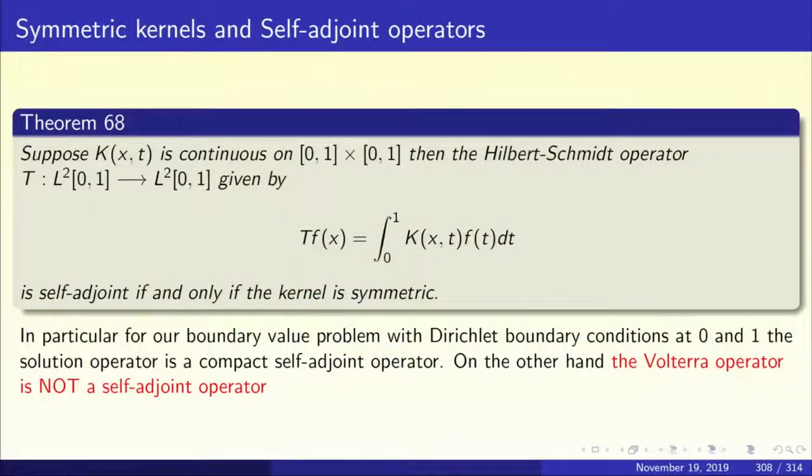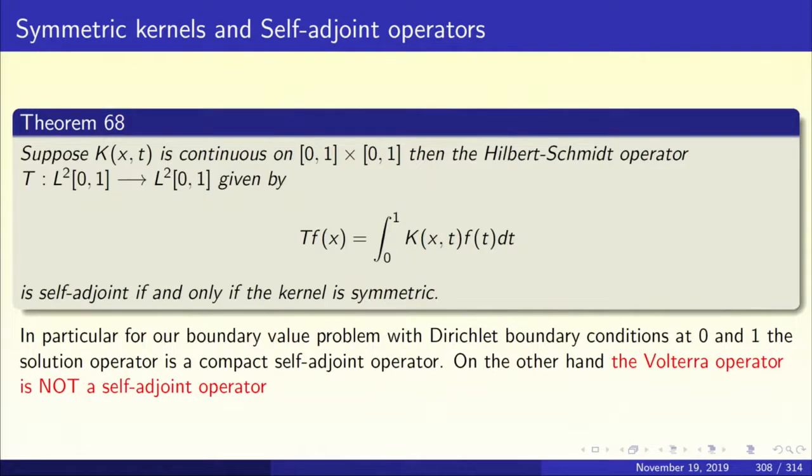Theorem 68: suppose k of x, t is a continuous function on the square [0,1] cross [0,1]. Then the Hilbert-Schmidt operator T from L2 of 0, 1 to L2 of 0, 1 given by T f of x equal to integral 0 to 1 k of x, t f of t dt is self-adjoint if and only if the kernel is symmetric. So, the self-adjointness of T is equivalent to the symmetry of the kernel. Since the Green's function is symmetric, the solution operator is going to be self-adjoint.